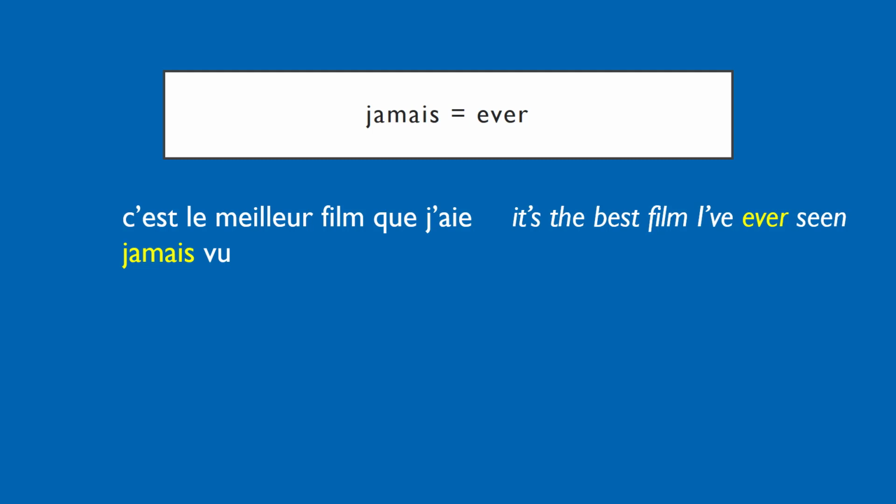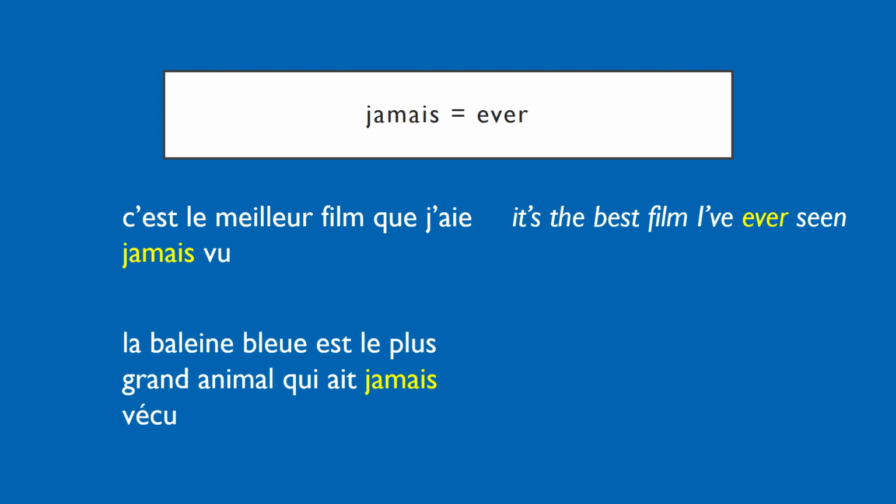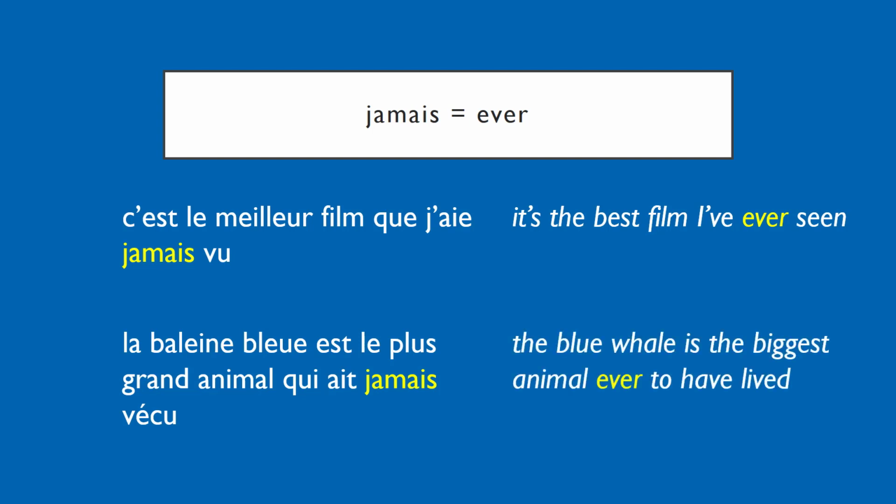Also notice that this particular expression uses the subjunctive, so it's definitely a slightly more advanced thing, and if you're only just learning about negatives, this isn't all that important. For those of you who are interested though, another example could be La baleine bleue est le plus grand animal qui ait jamais vécu. Again, no ne, so the jamais means ever. This is, the blue whale is the biggest animal ever to have lived.